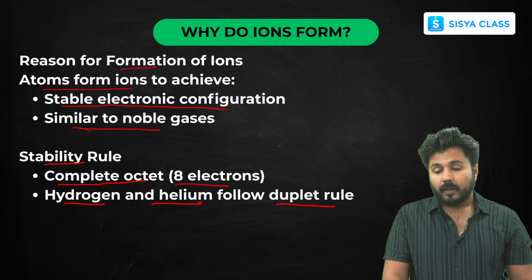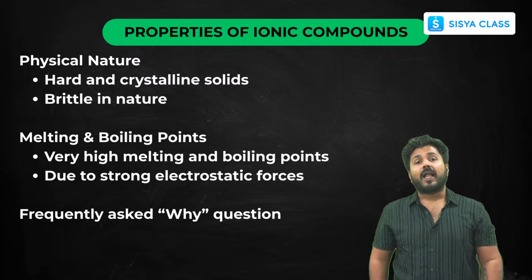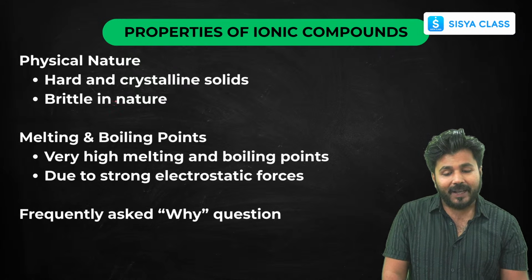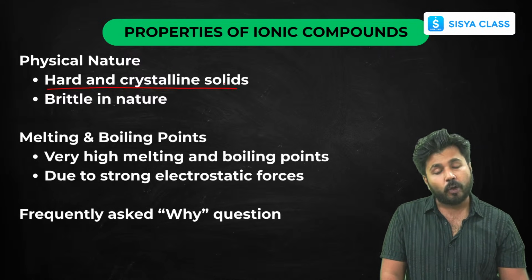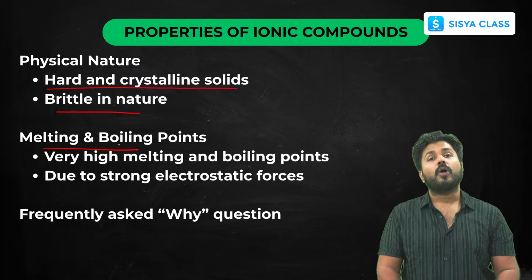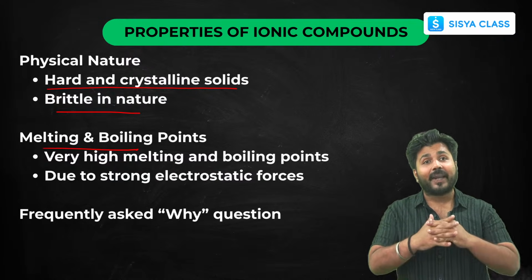Next, properties. Since ionic bond is the strongest one, ionic compounds are hard and present in the form of solids, and they are brittle also. Talking about melting and boiling points, if the electrostatic force of attraction is so strong, then it will be difficult to break this bond.